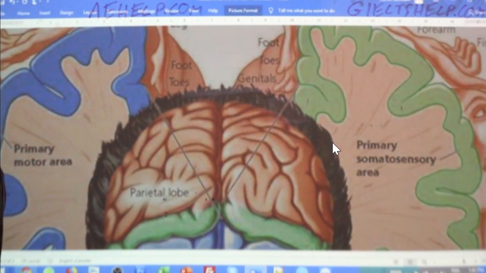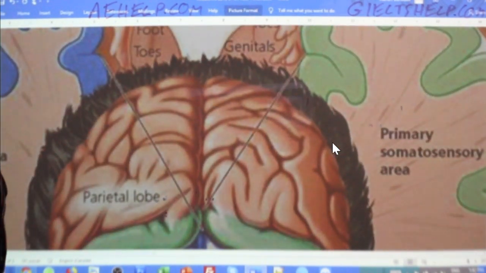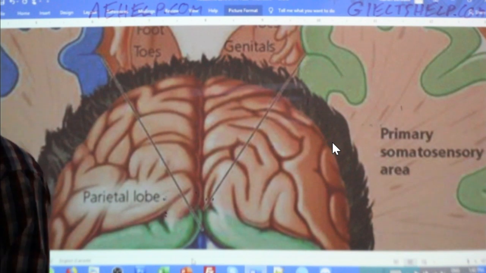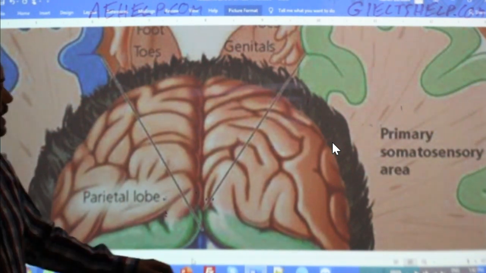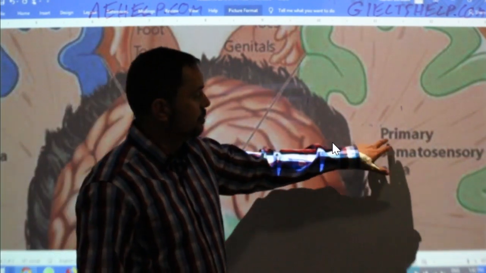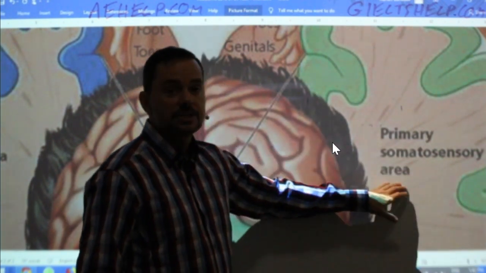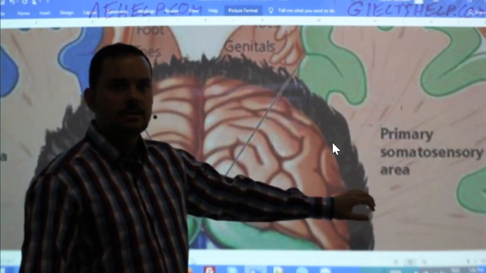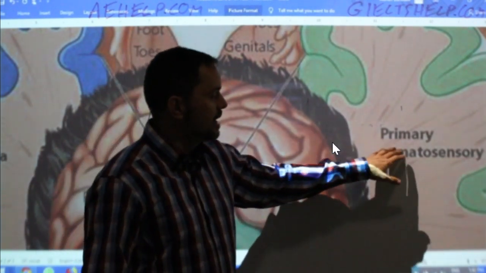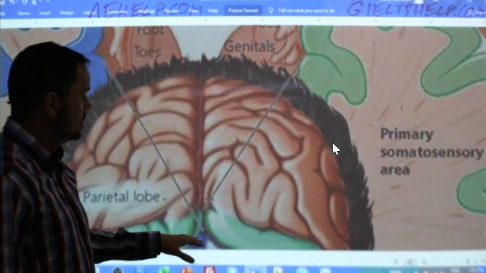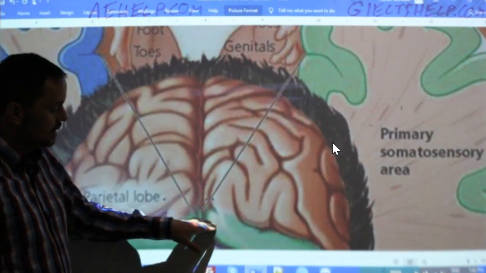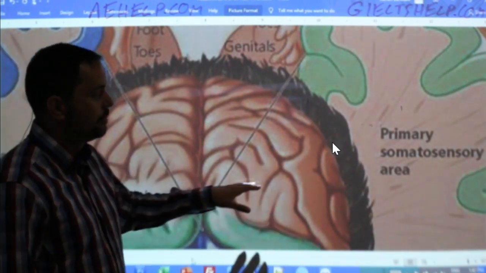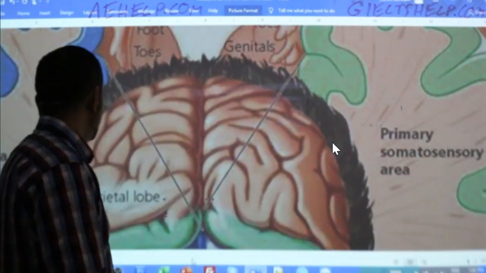Okay, here we go. Remember how you said, oh, I don't know those words. So here you can see that with the green, it's showing you primary somatosensory area. I think you can read that, right? Now clearly that I zoomed in, it says primary somatosensory area. So it's basically showing you that this green band is called the primary somatosensory area.